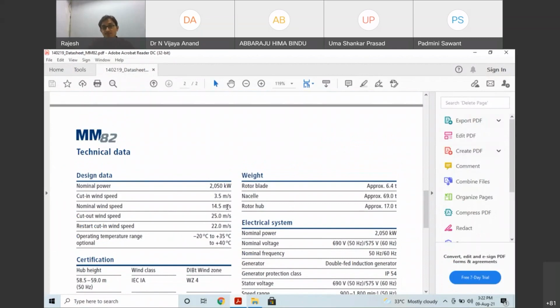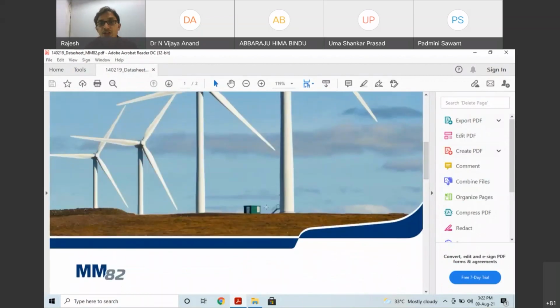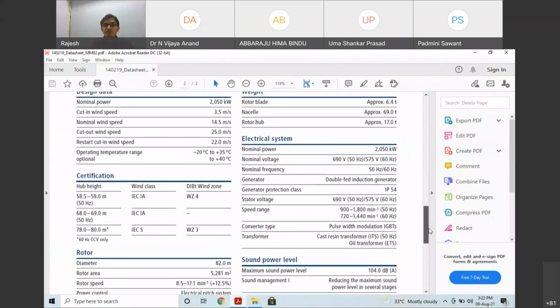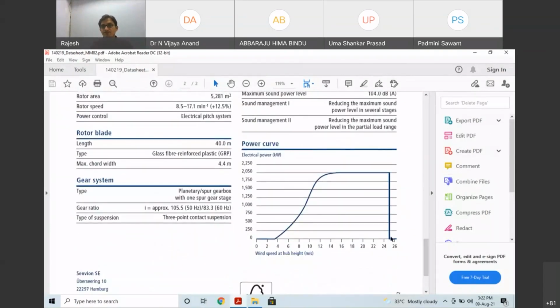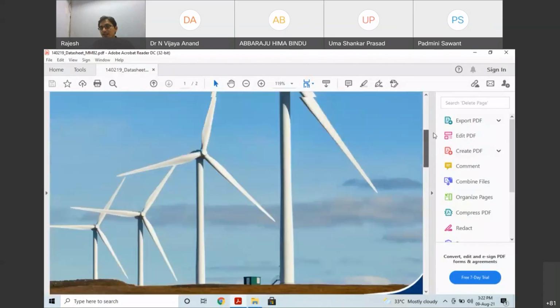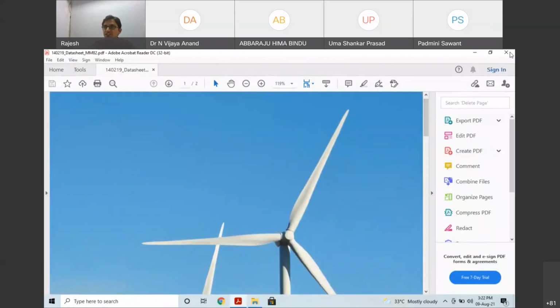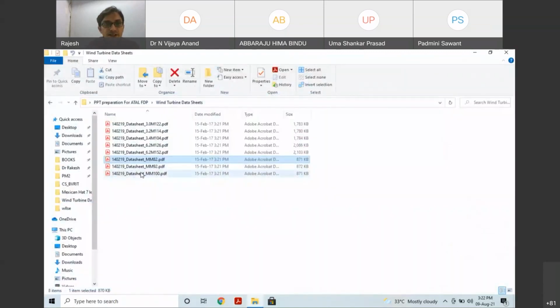You see everywhere 11.5, 12, but for this particular wind turbine 14.5, because this is designed for this location. They considered the wind speed at that location and everything. Most probable wind speed, everything, they design based upon that. Here it is 25, somewhere 30, somewhere 22. Yes or no? Now, do you get the idea? The cutout speed and rated speed are different for different wind turbines.